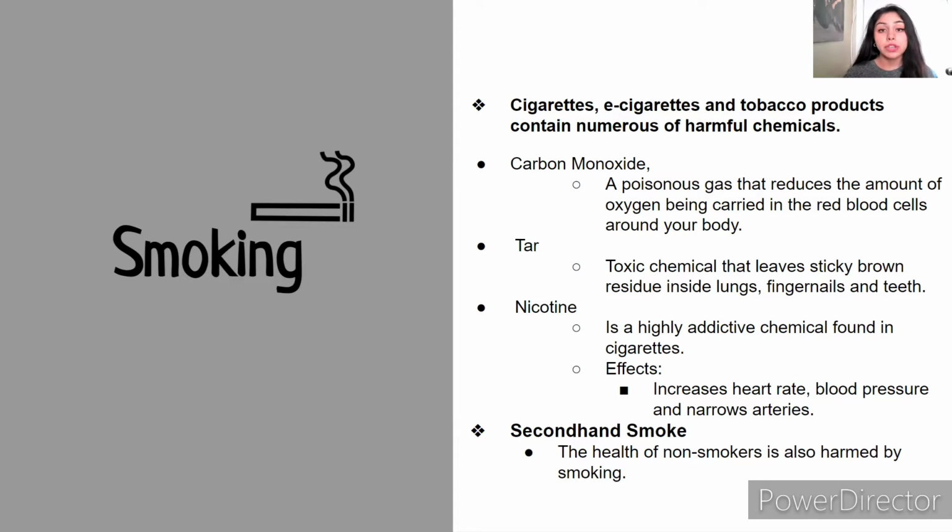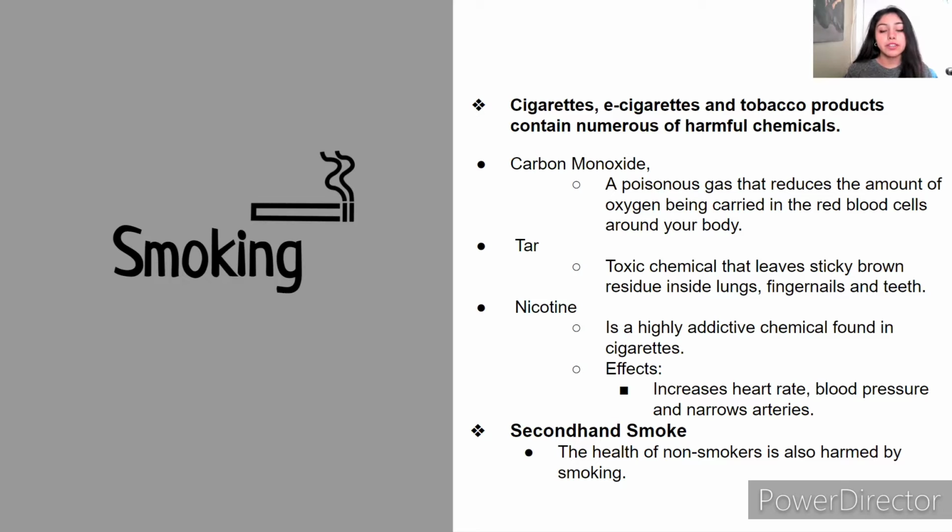So a little bit about smoking. Cigarette smoking harms your organs, causes diseases, and reduces your overall health. This is because cigarettes, e-cigarettes, and any kind of tobacco product contain numerous harmful chemicals, such as carbon monoxide, which is a poisonous gas that reduces the amount of oxygen being carried in the red blood cells around your body. Another effect of carbon monoxide is that it tends to increase your LDL cholesterol, which is your bad cholesterol, in the inner lining of the arteries, while it lowers your HDL cholesterol, which is your good cholesterol.